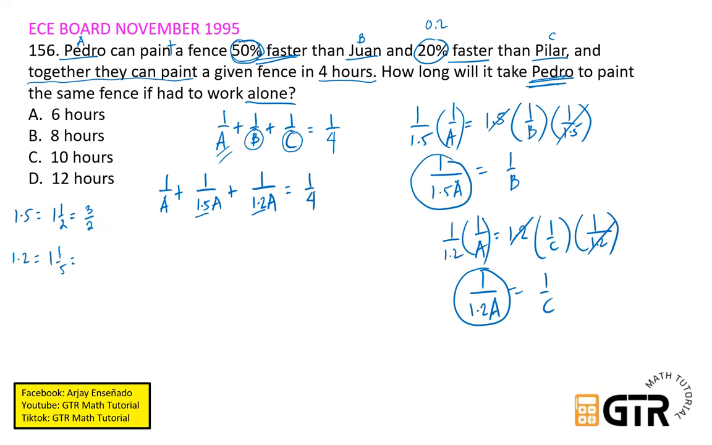So in improper fraction, that will be 6/5. So we have 1/A. Yan. So para walang decimal, mas madali pag walang decimal.